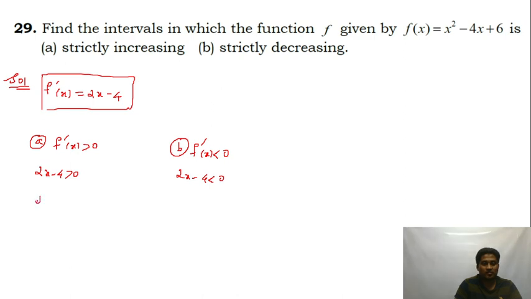So I get 2x minus 4 should be positive, and 2x minus 4 is negative, strictly less than 0. So 2x is greater than 4, x is greater than 2. So x belongs to the open interval 2 comma infinity. So it is strictly increasing in the open interval 2 to infinity. 2x is less than 4, x is less than 2. Now x belongs to minus infinity comma 2. That's it, guys, simple question.